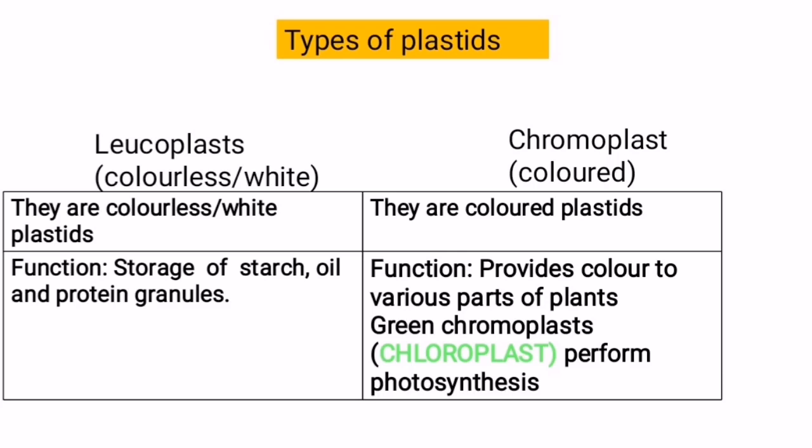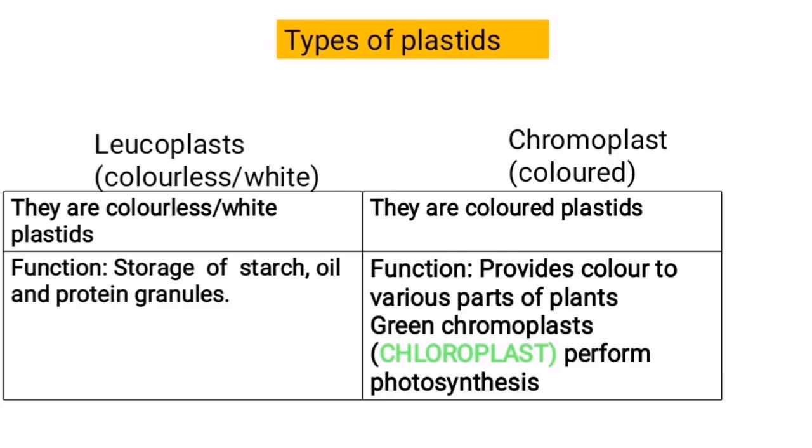These leucoplasts do not impart any color, so their function is different. Here they act as storage organelles. They can store starch or carbohydrates, you can say. They can store oil, or they can store protein molecules also. So these are the types of plastids, leucoplasts and chromoplasts, and these are the functions of plastids.